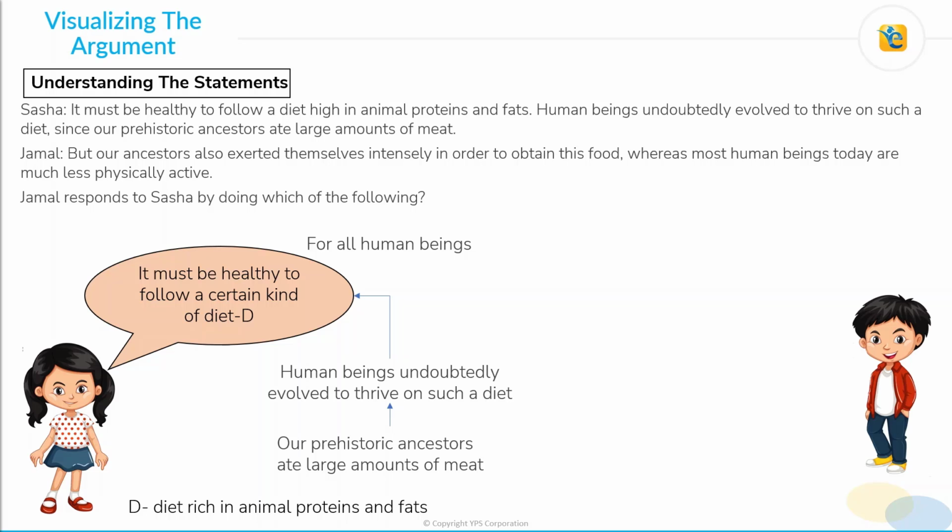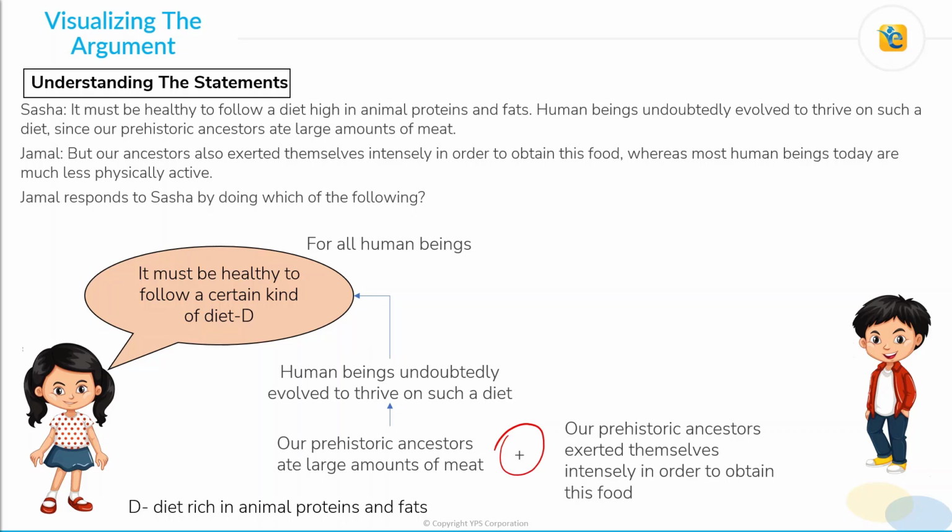Let's come to Jamal now. Jamal provides an additional point here. He says that our prehistoric ancestors exerted themselves intensely in order to obtain this food. So he's saying, okay, you are right in saying that our prehistoric ancestors ate large amounts of meat, but another thing you need to consider is that they involved themselves in a lot of physical activity in order to obtain that food.